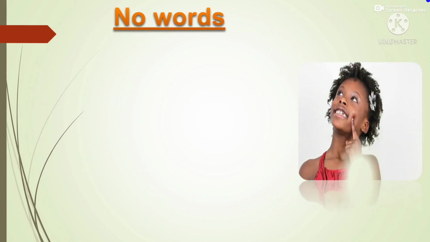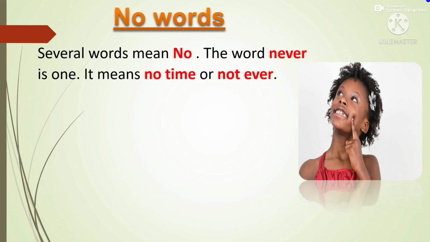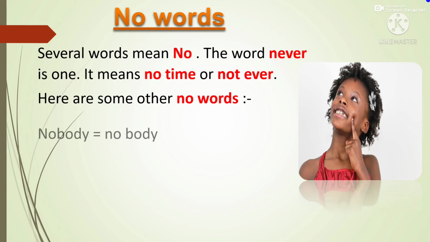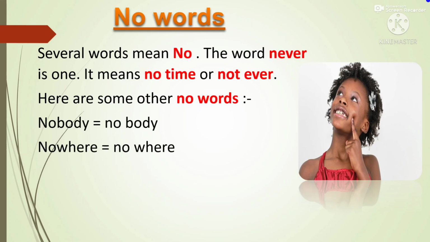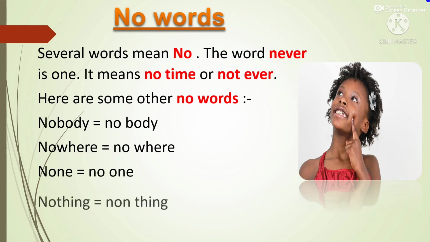Now we will discuss some no words. So several words mean no. Those are called no words. The word never is one, and it means no time or not ever. Here are some other new words. Nobody, no plus body, nobody. No plus where, nowhere. None, no plus one, none. Nothing, no plus thing, nothing. Here a typing mistake is there, it is no, not none. No plus thing, nothing.